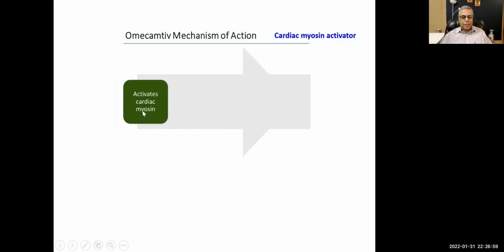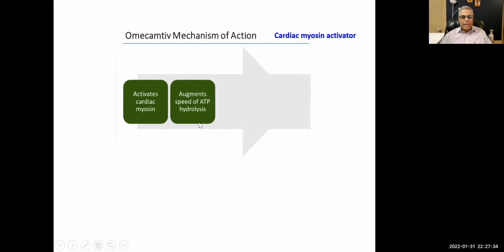It activates cardiac myosin. What is myosin? Can anybody tell me? What is cardiac myosin? What does it do? Any ideas? All right. Well, it's simple. It's actin-myosin interaction, sliding of the filaments, cross-bridge formation, if you remember from your physiology. So it activates cardiac myosin. I'll discuss this in a little bit more detail in the next slide.